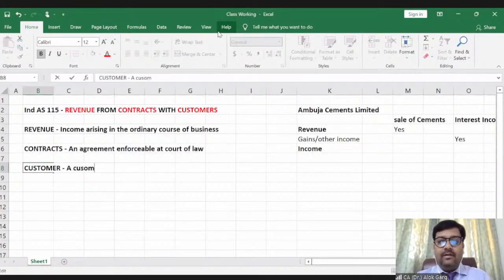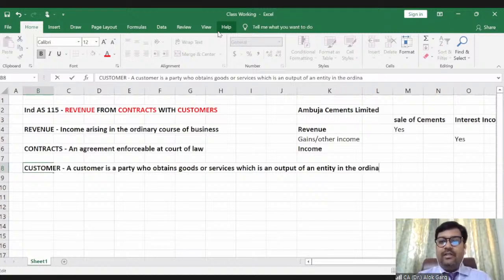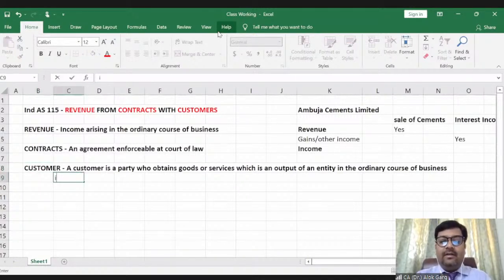A customer is a party or an entity. The customer is a party who obtains goods or services which is an output of an entity, in the ordinary course of business, in return or in exchange for a consideration.